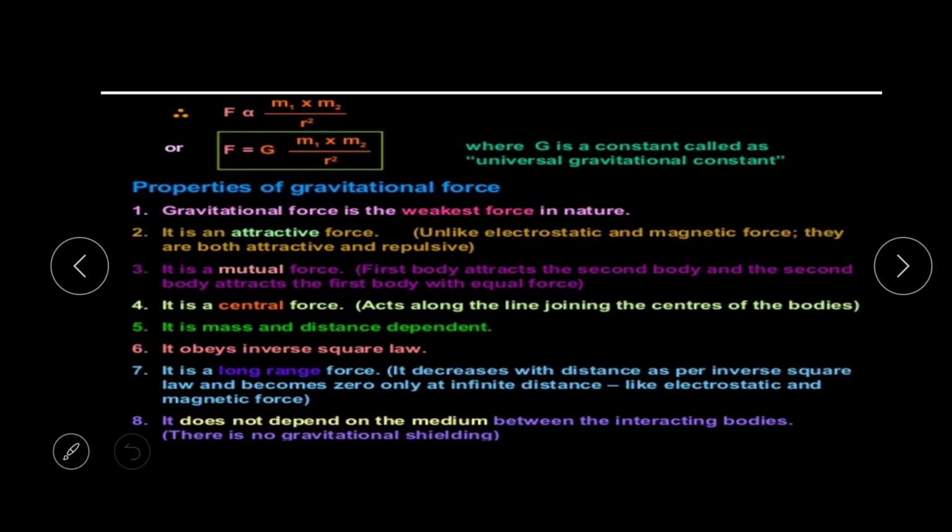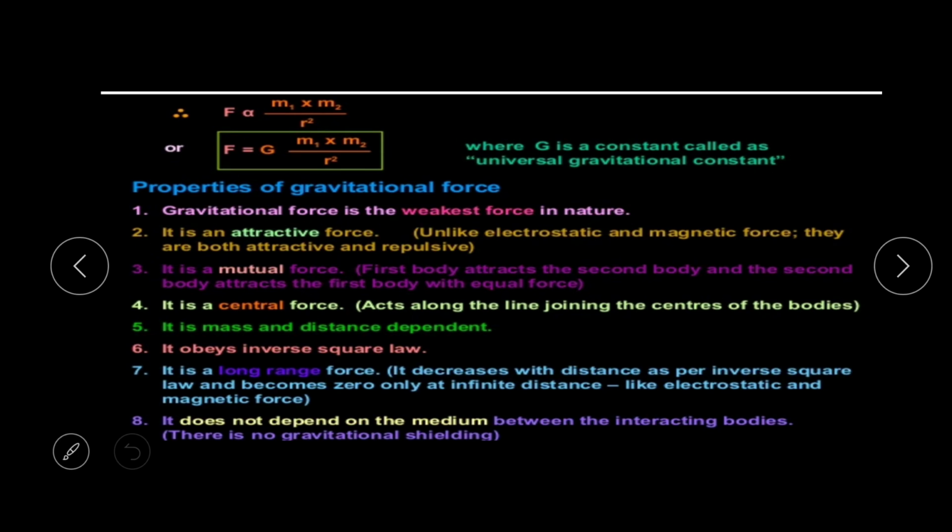Unlike electrostatic and magnetic forces, which are both attractive and repulsive. In electrostatics, like charges repel and unlike charges attract, and with magnets, unlike poles attract and like poles are repelled, but not in the gravitational force. Gravitational force only has attraction but no repulsion.